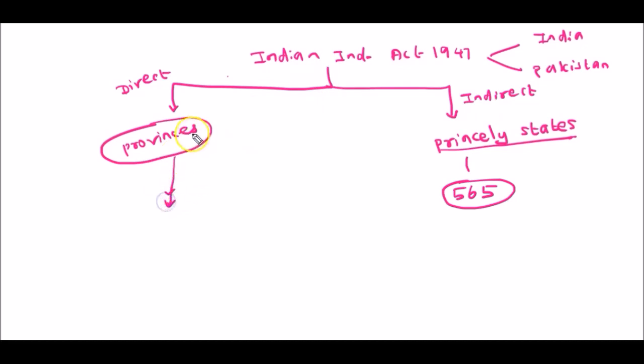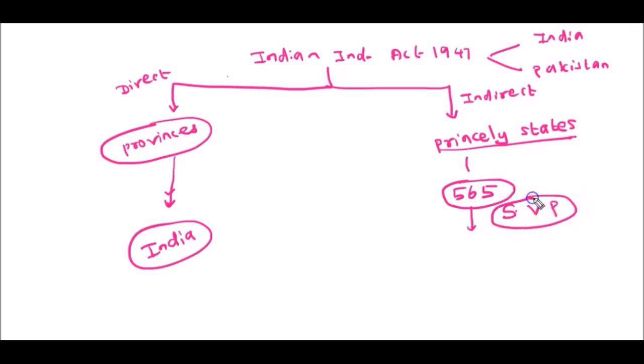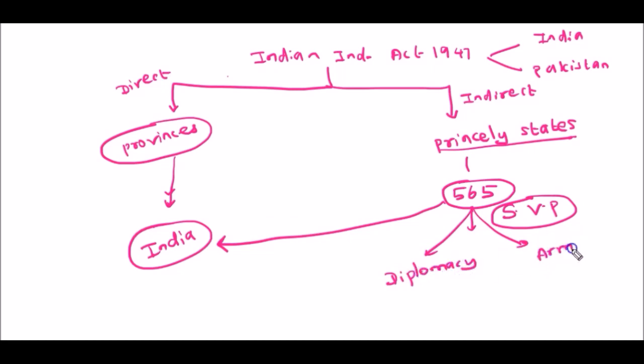The provinces which were directly ruled by British were transferred to India directly. But what about the 565 self-governed princely states? Here Sardar Vallabhbhai Patel played a very important role in unifying these 565 princely states to India. He used two tactics. One is diplomacy and another is army or coercion.